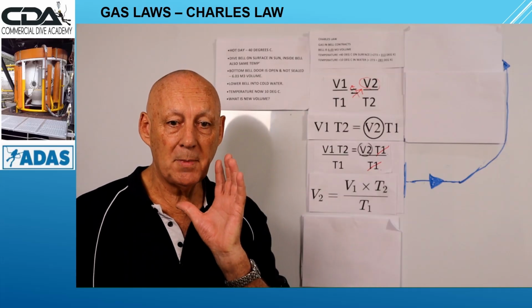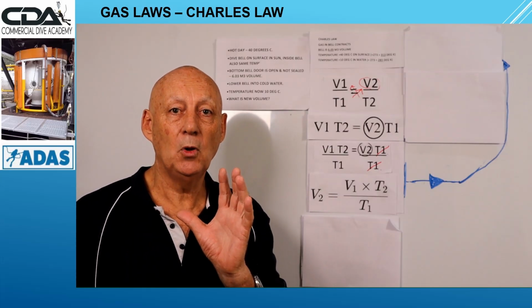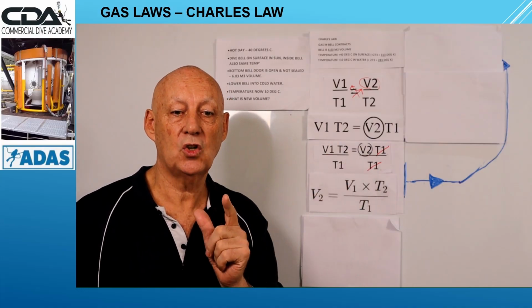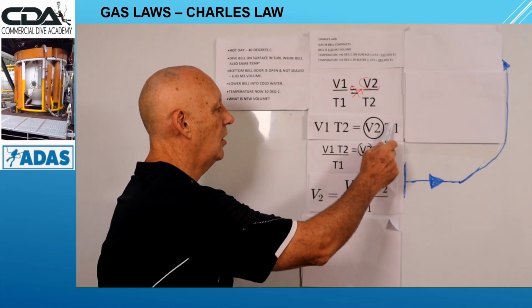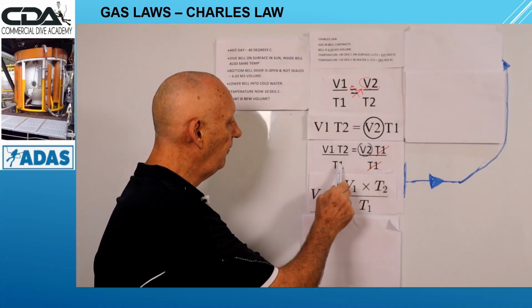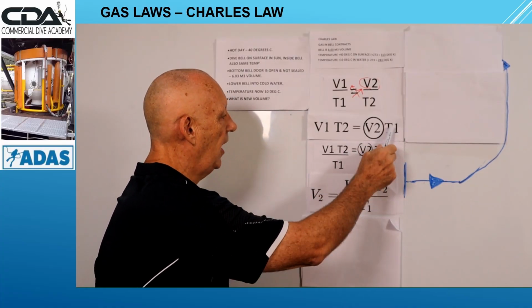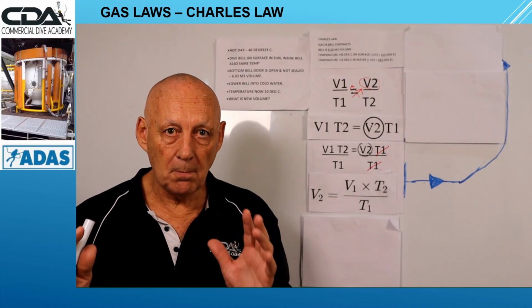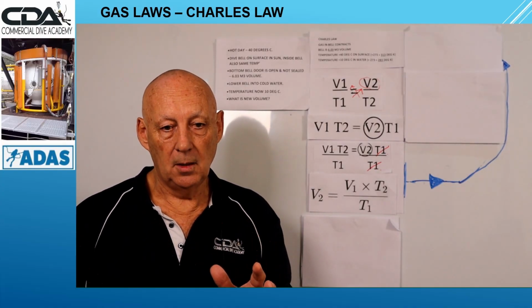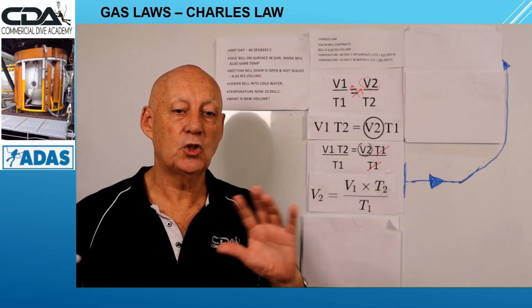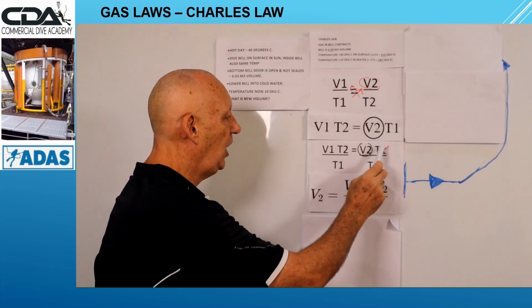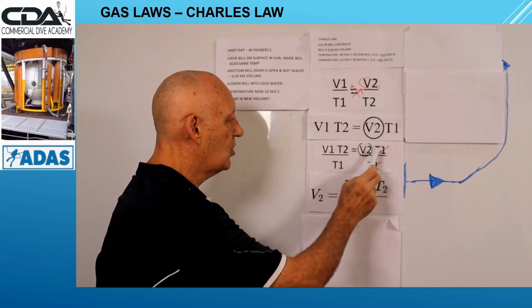The next step, we must isolate the unknown variable by dividing both sides by the term next to the unknown variable. So we have to divide both sides by T1. The next step, we have to simplify the equation by cancelling any common terms above and below the equation. The common term above and below is T1. Cancel those out.